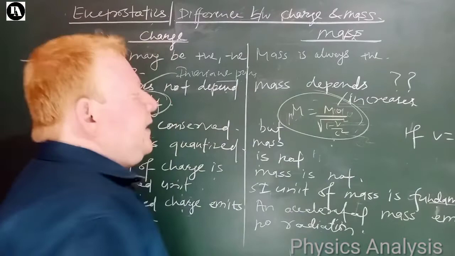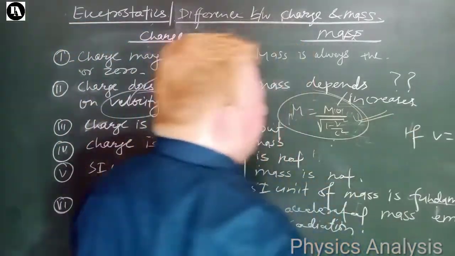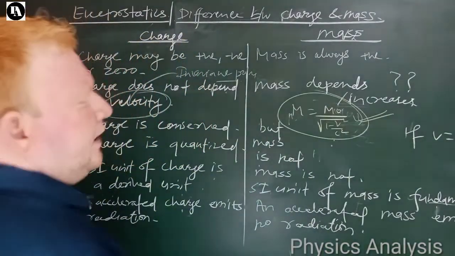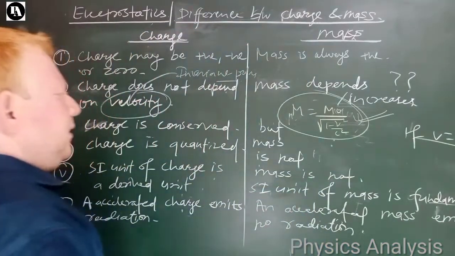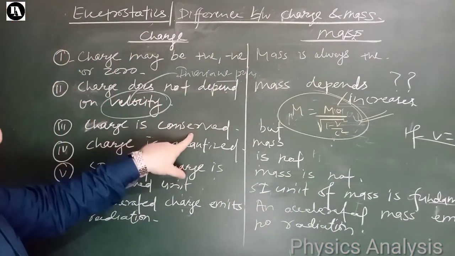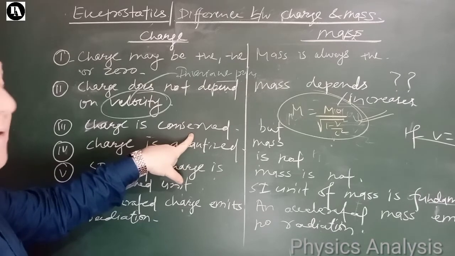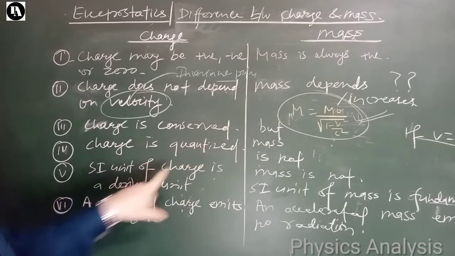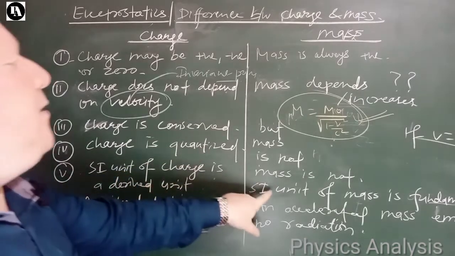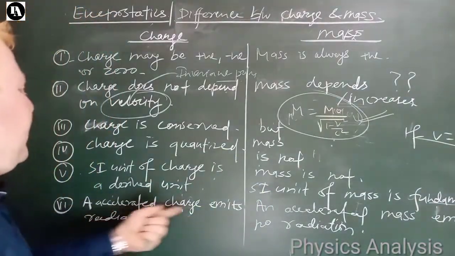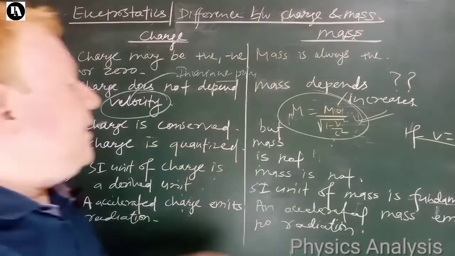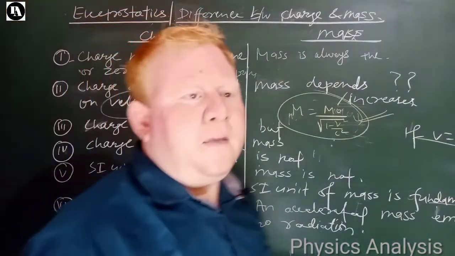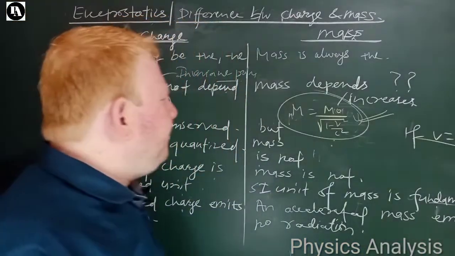If this equation is true, then mass is tending to infinity if v is equal to c. Now see, charge is conserved, but mass is not conserved. Charge is quantized, but mass is not quantized. SI unit of charge is a derived unit. SI unit of mass is a fundamental unit. An accelerated charge emits radiation, but an accelerated mass emits no radiation. So children, this was the difference between mass and charge. Note it down. I hope you understood.